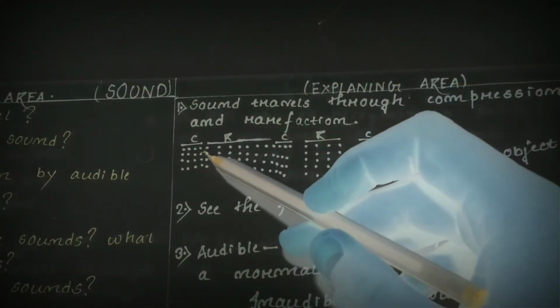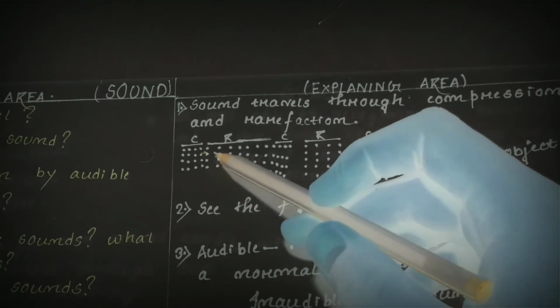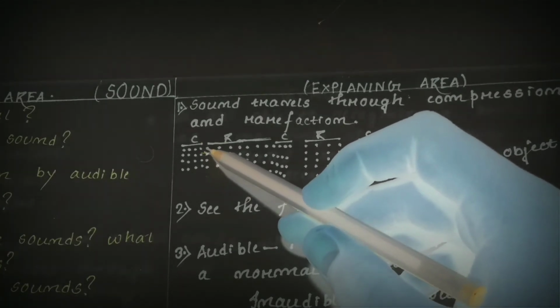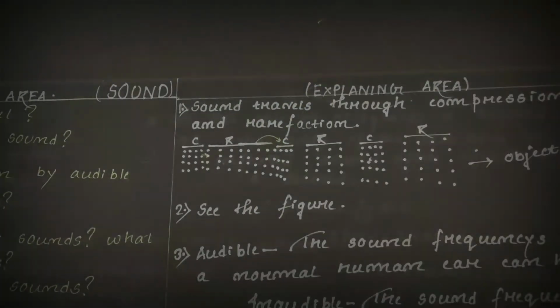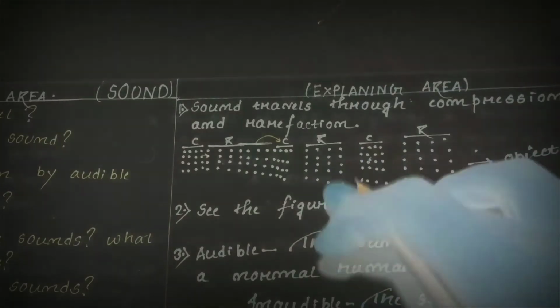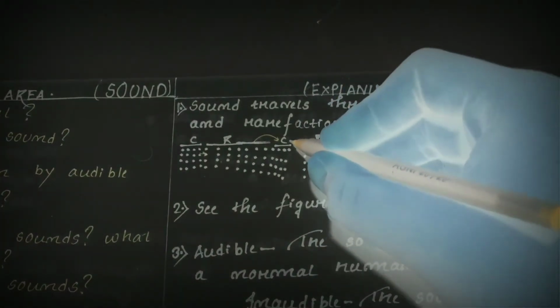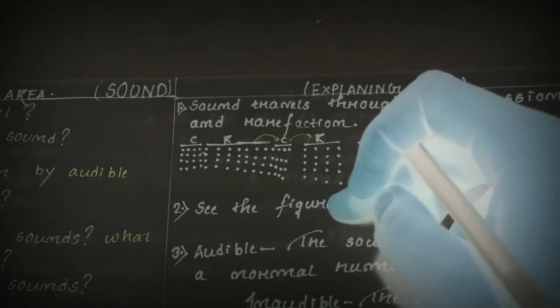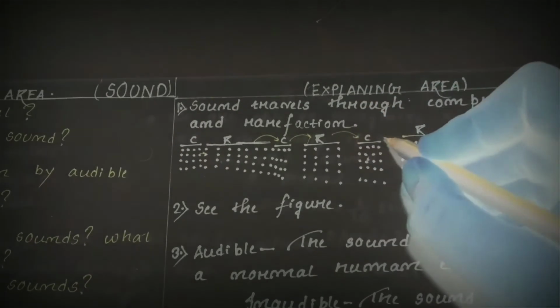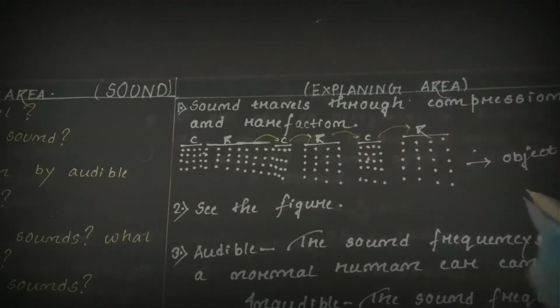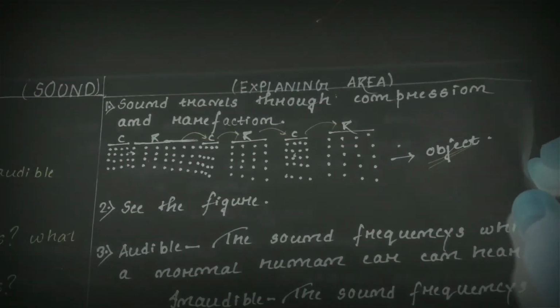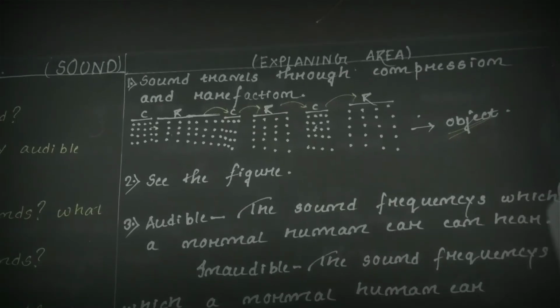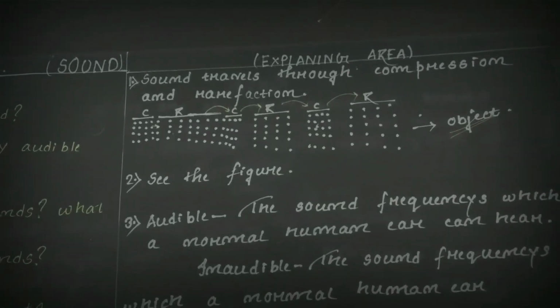When the vibration energy is transferred to the air molecules, first it gets compressed, then it relaxes. Again, it transfers its energy to its corresponding neighbor. In a similar manner, this gets compressed, and then again it transfers the energy. This gets relaxed, and correspondingly, this continues until the sound reaches the object waiting to receive the sound. So this way sound travels in a particular medium.